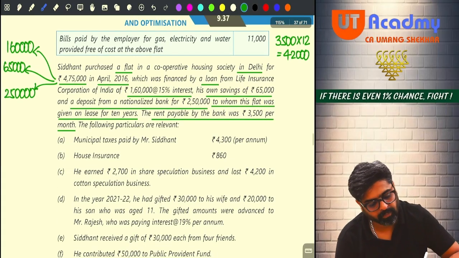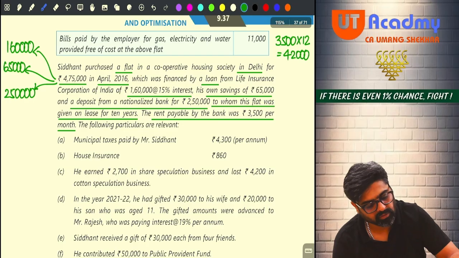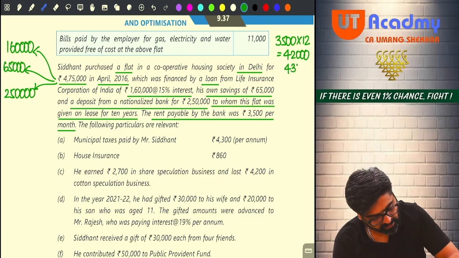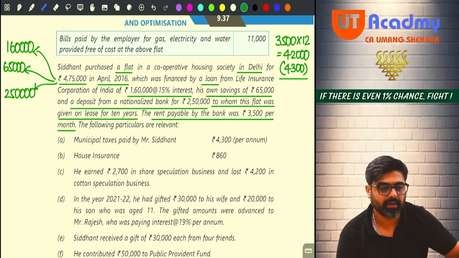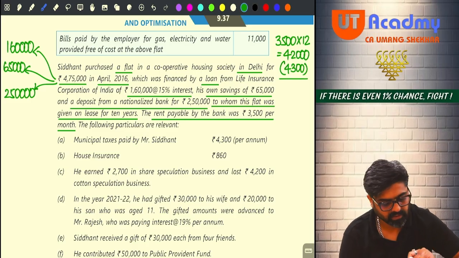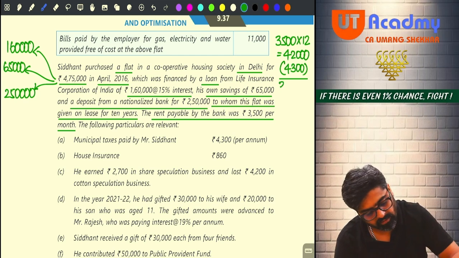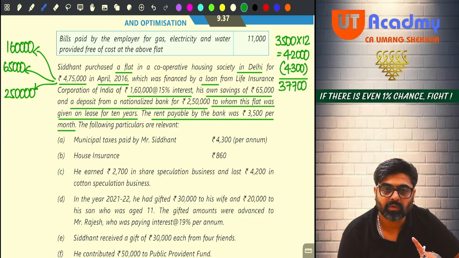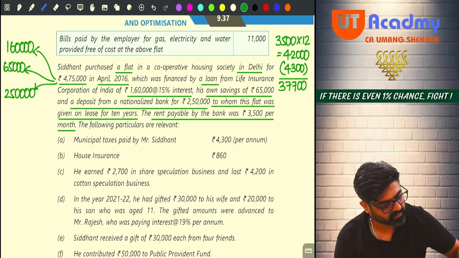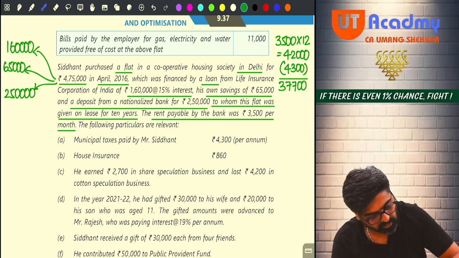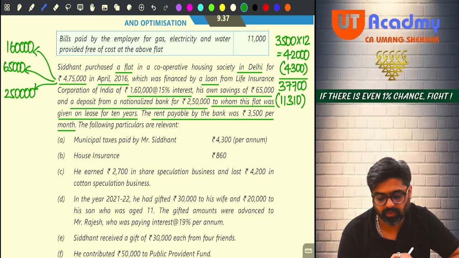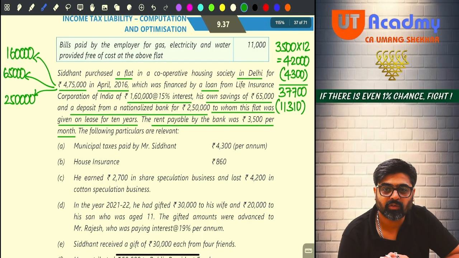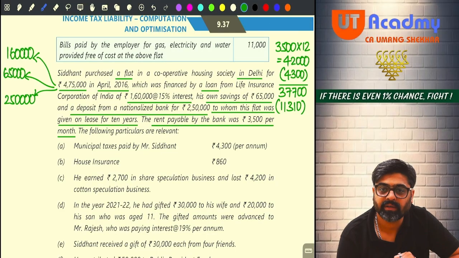Any municipal tax paid by Siddhant? Yes, 4,300 municipal tax paid. So from this GAV, municipal tax will be reduced. 4,300, 37,700 will be NAV. Getting it? Now out of that, 30% standard deduction will also be allowed, 11,310. And don't you think that on the 1,60,000 I would have paid interest also at 15%?